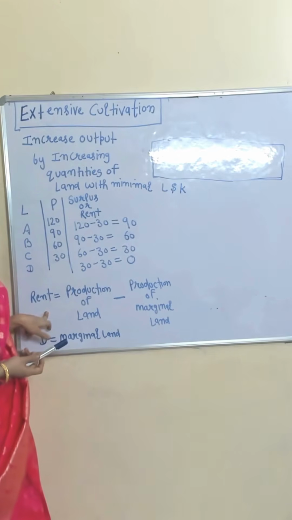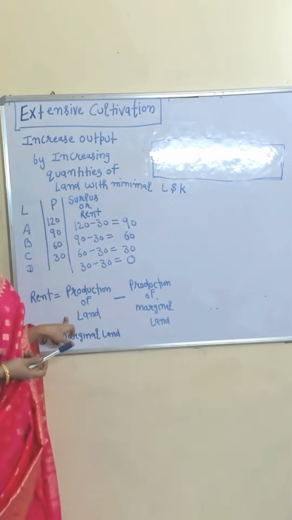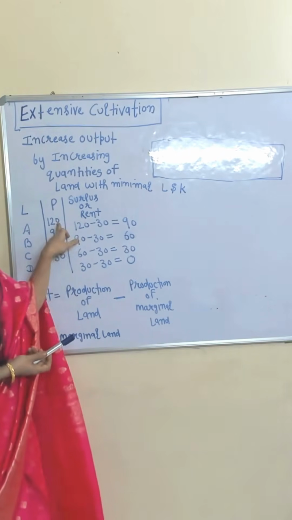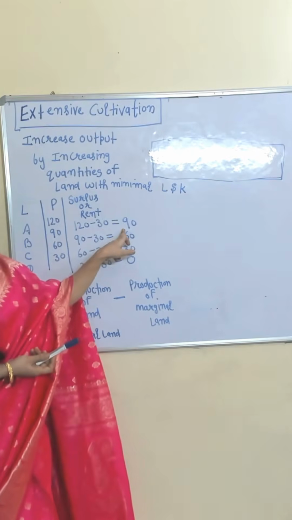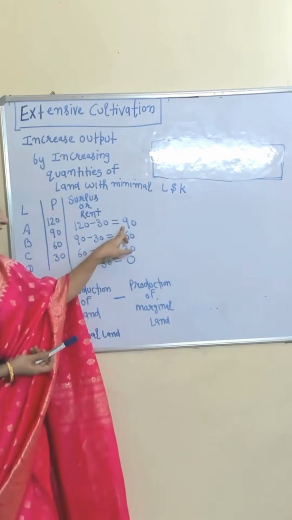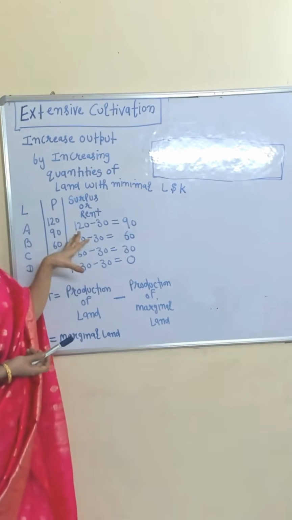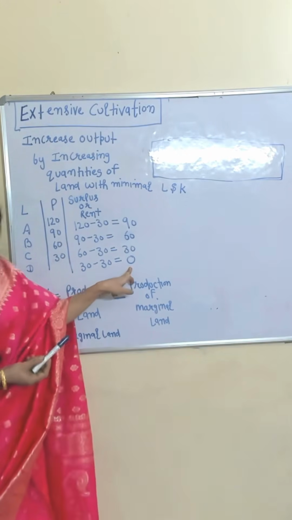We can calculate rent when we subtract the production of marginal land from the production of each land. Production of marginal land is 30. Production of A land 120, production of marginal land 30, it will become equal to 90. So we are receiving 90 surplus from land A. Similarly you can calculate for the others. Here you can see our marginal land gives us no surplus.